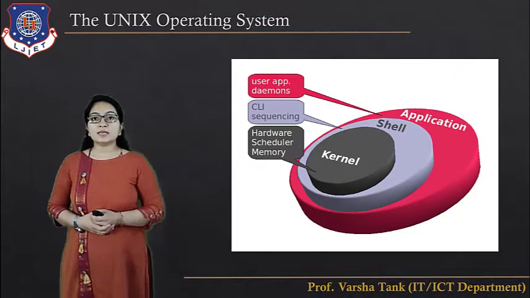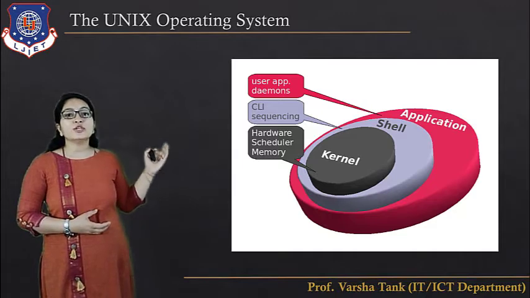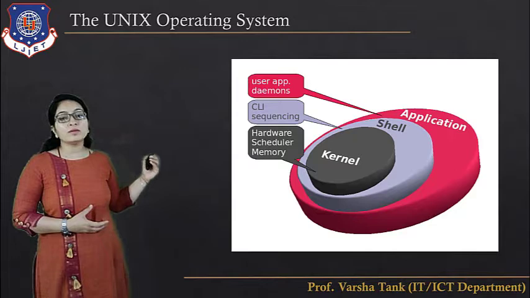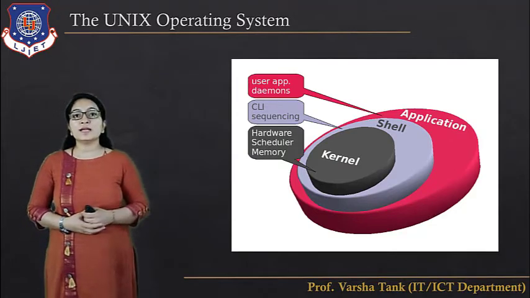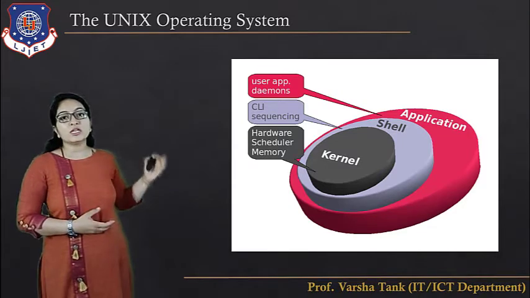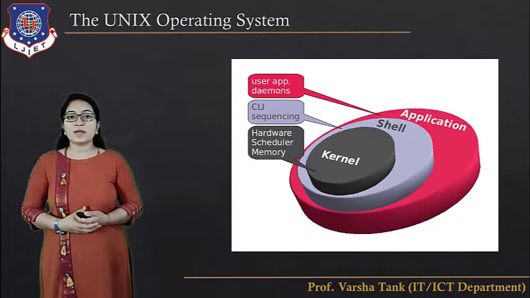So here you can see the Unix operating system. Here the kernel is there, the shell is there and the application is there. The kernel provides the hardware, scheduler and memory. The shell provides the CLI, that is the command line interpreter, and the application is a user application, so that is known as the application.